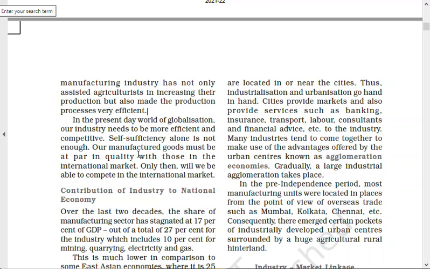What will we be able to sell in the international market? Technological things. That means your product should be technologically of international standard so that you can sell in those countries. Otherwise they will refuse. They will say no, it is below our quality, we cannot accept it. Then they will be able to sell most of their things in your country, and you will not be able to sell, because your product is not of international standard.